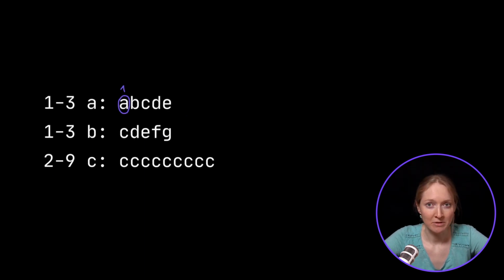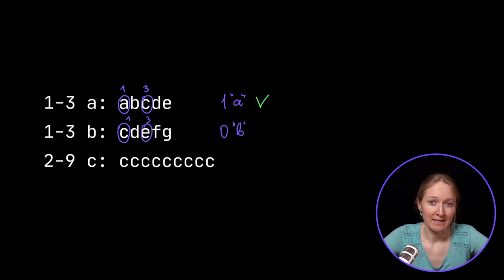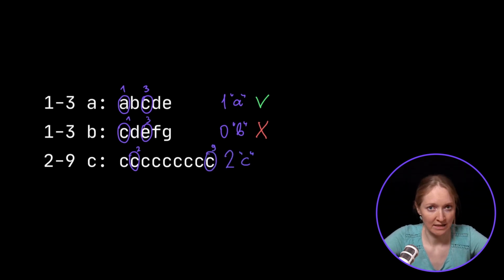The first password is valid. It contains A on the first position, and on the third position stays another letter C. The second and the third passwords are invalid. The second password doesn't contain B on either of the positions, and the third one contains C on both positions, which is also not correct.